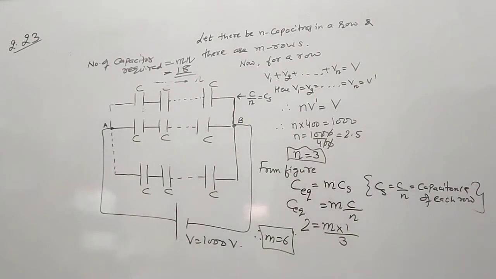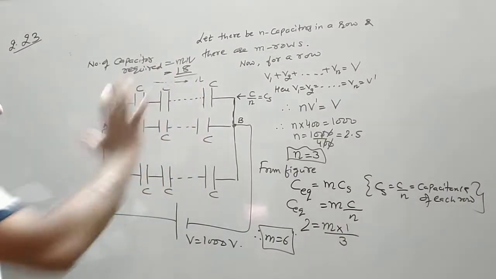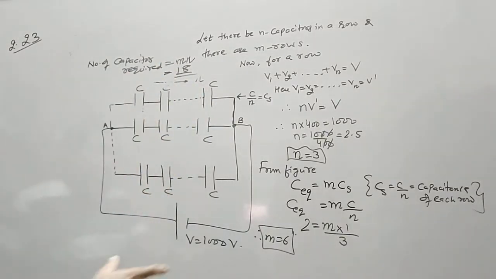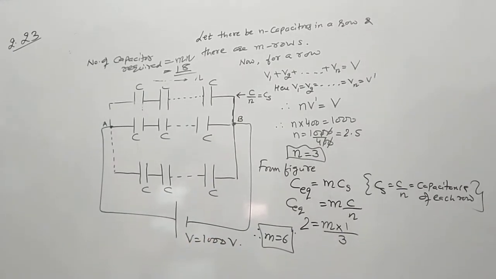So overall we required 18 capacitors of 1 microfarad each to get an equivalent of 2 microfarad, and now these capacitors will not be damaged even if we use a potential difference of 1000 volt.